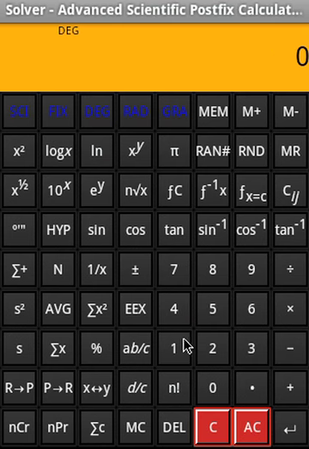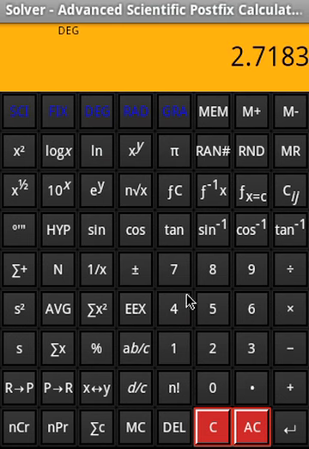Log operation. Let's do 100 log base 10 to the power. We see that. Then we do a natural logarithm of 90. Then do 1. We do e to the power y. This is how we get it.